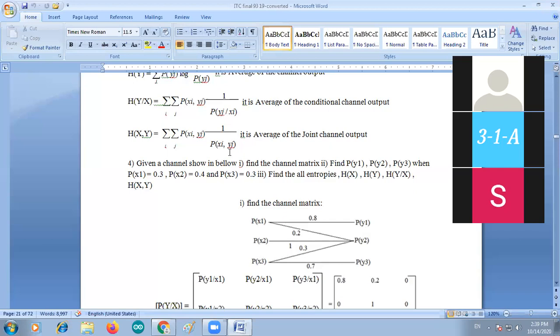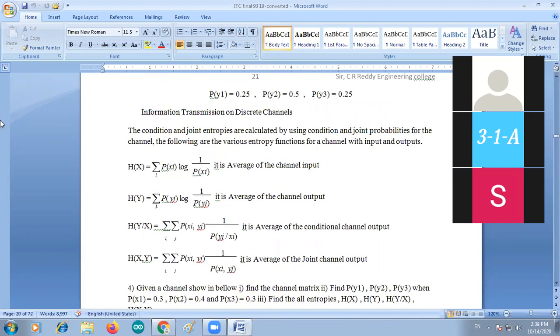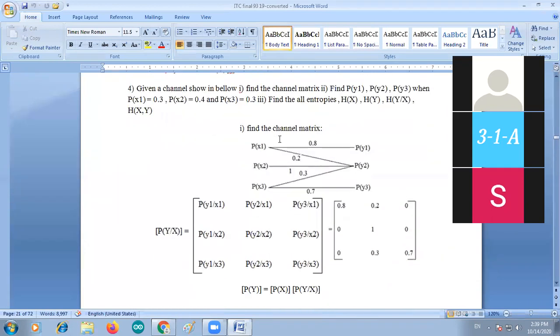So four types of entropies are calculated here: the input entropy, the output entropy, the conditional entropy, and the joint entropy. Okay, so that is the part in information transmission. Let us calculate all these entropies for a given problem.